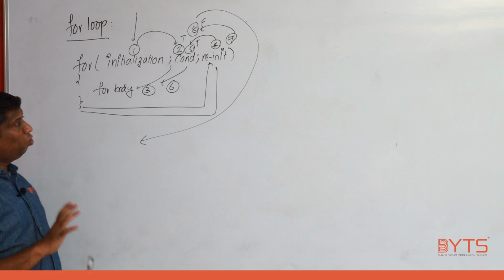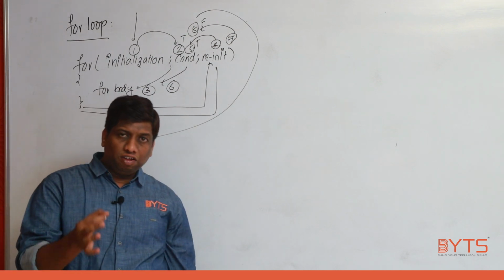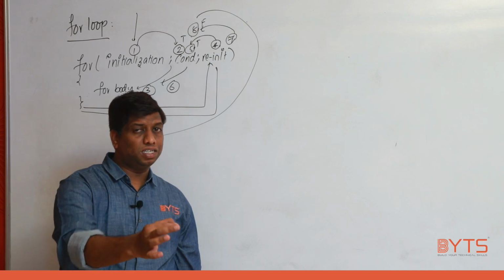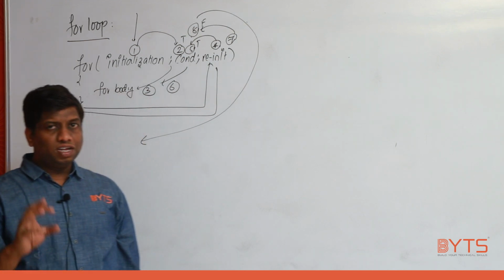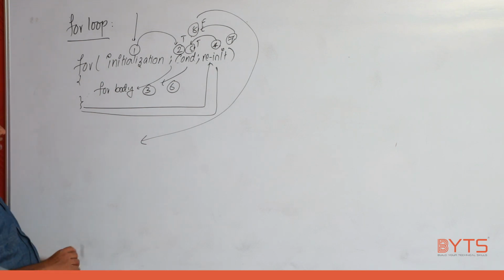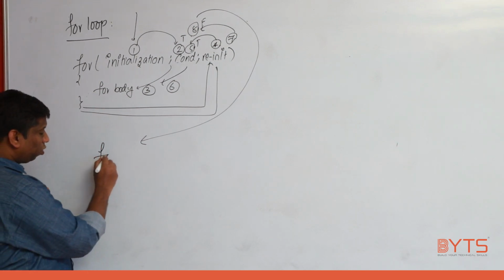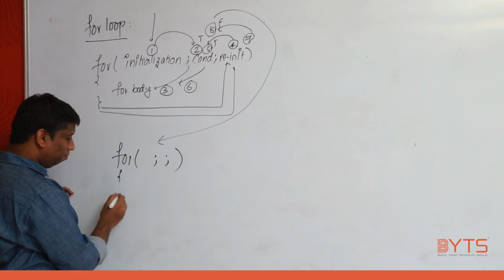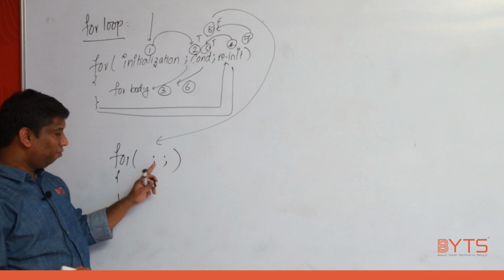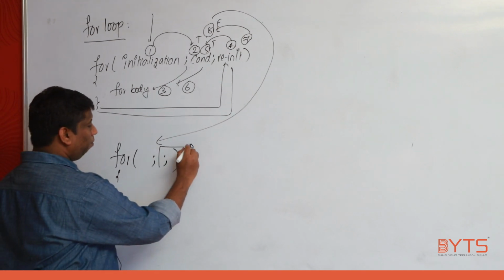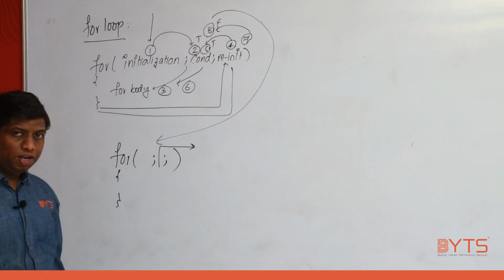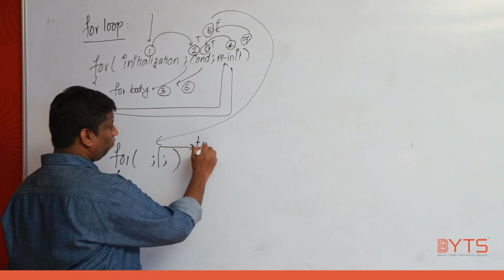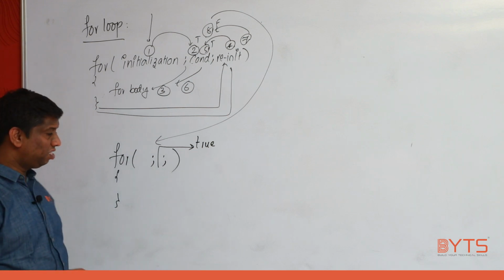Now another important point: in the for, initialization, condition, reinitialization are optional, but 2 semicolons are mandatory. Very important point. Whenever you are not giving a condition here, by default your compiler will consider it as true.